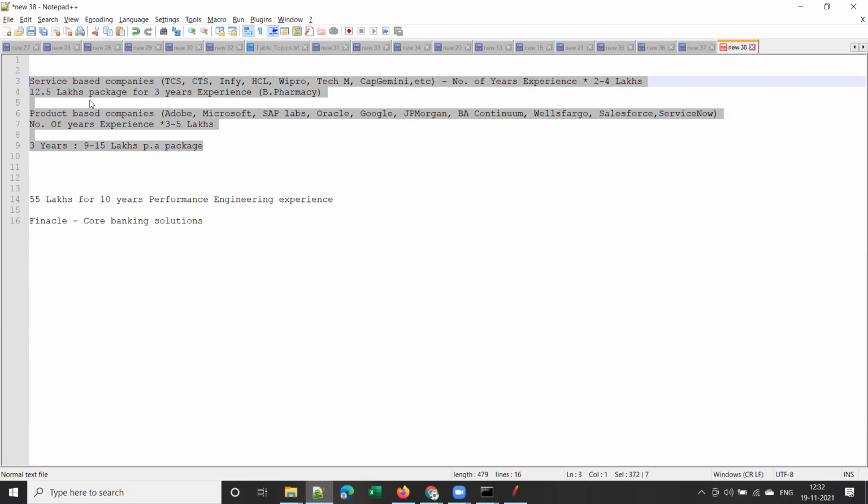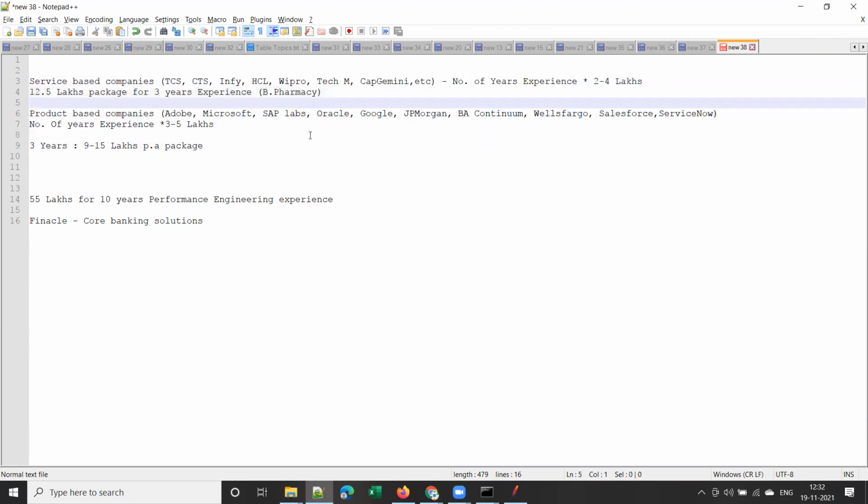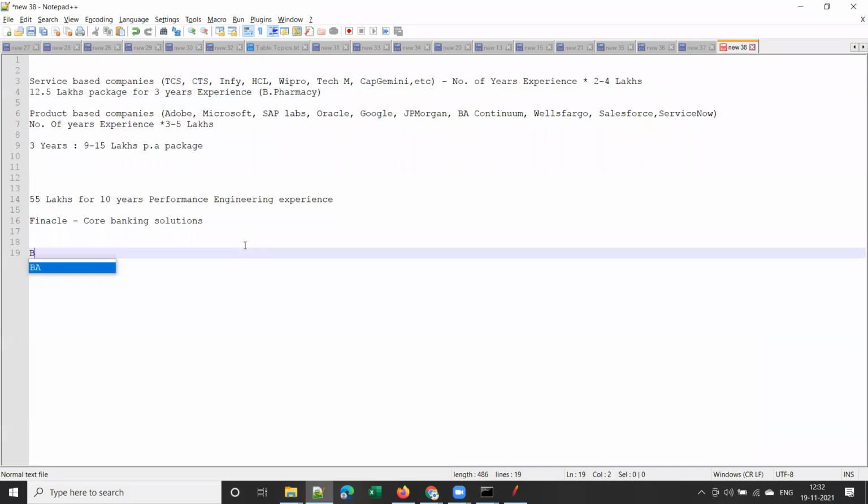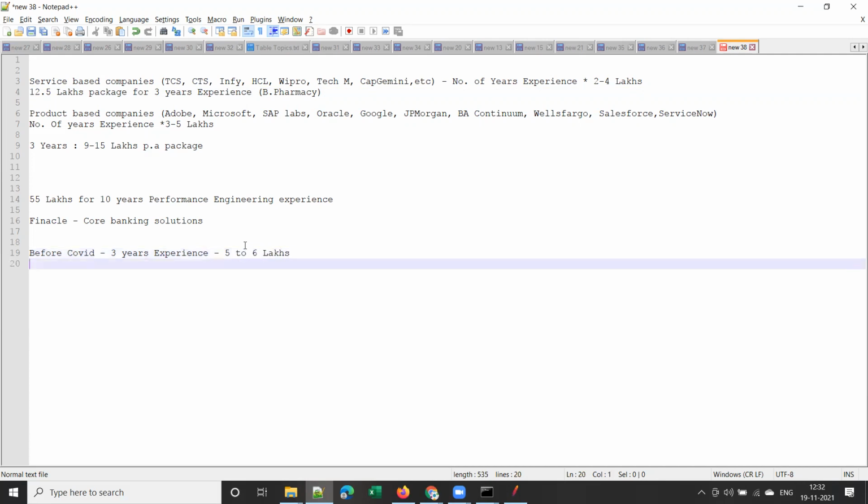Previously, a guy with 3 years of experience, after training, used to get somewhere around 5 to 6 lakhs package before COVID. So for 3 years of experience, this is the package expected. However, after COVID, post COVID, I can say from 2021,